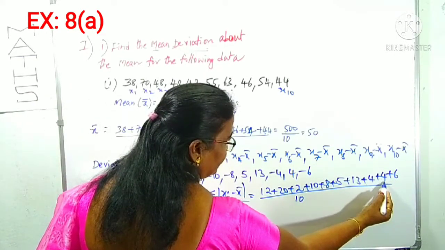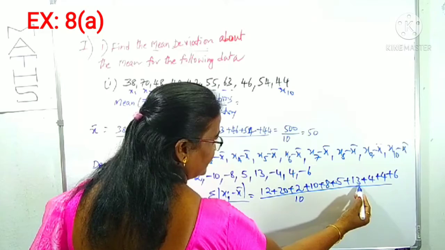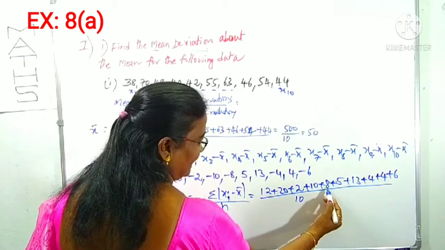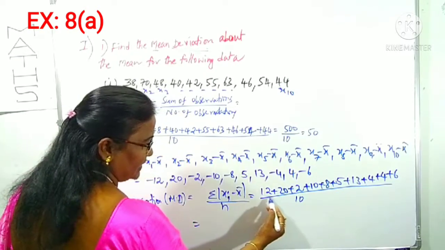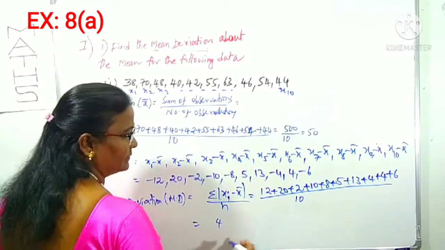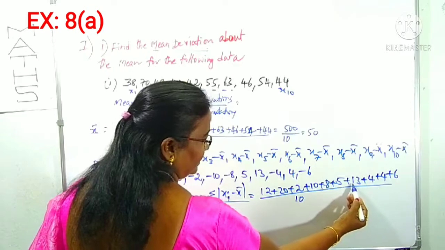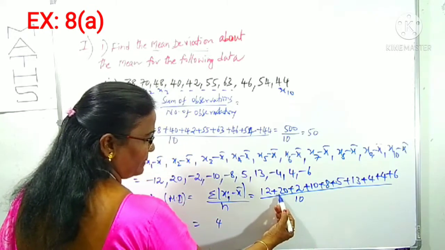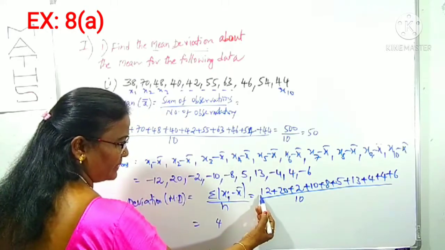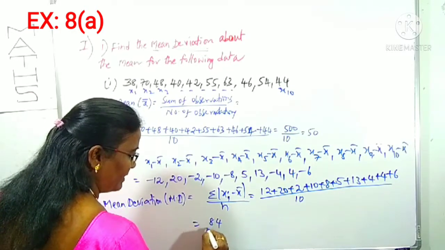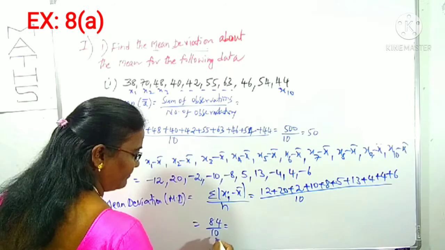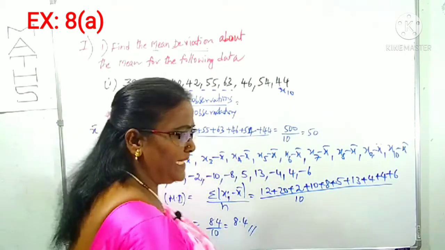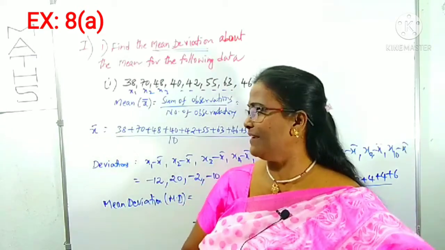Adding them up, we get 84, and 84 by 10 we can write as 8.4. This is the required mean deviation from the mean of the given data.